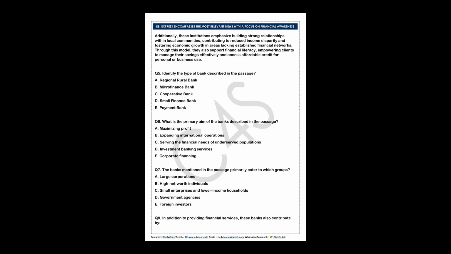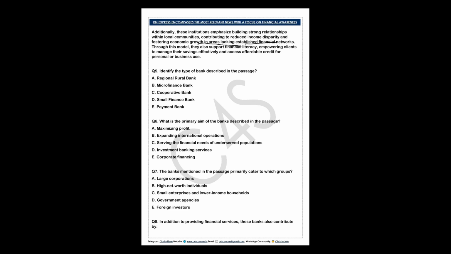Additionally, this institution emphasized building strong relationships with local communities, contributing to reduced income disparity and fostering economic growth in areas lacking established financial networks. Through this model, they also support financial literacy, empowering clients to manage their savings effectively and access affordable credit for personal and business use.